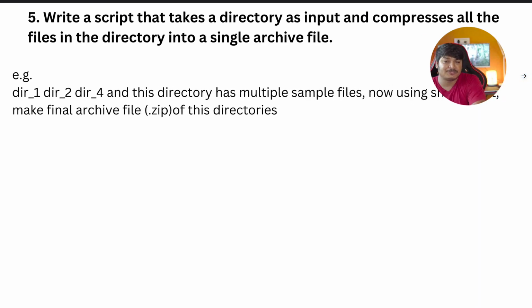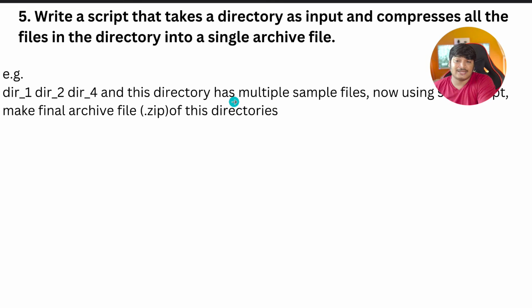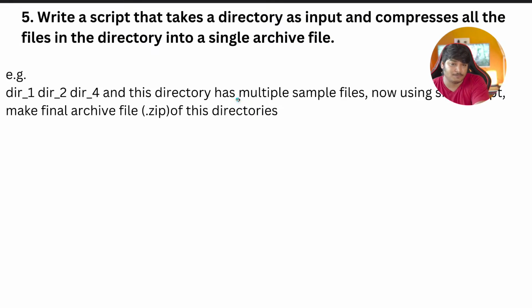Then you have the fifth assignment: write a script that takes a directory as input and compresses all the files in the particular directory into a single archive file. Here you should not just use the zip command directly.